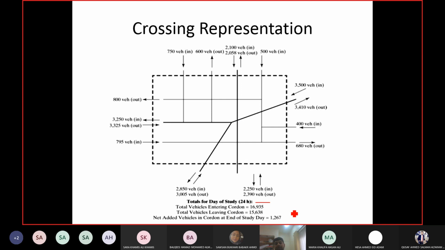Whatever the initial count of vehicles was before the 24 hours, which is not given here, now we have 1,267 vehicles more than that count. How? 16,935 minus 15,638 gives you 1,267. So these are the extra vehicles which entered the area but did not leave. This is the count here.